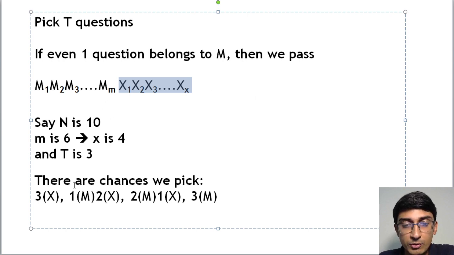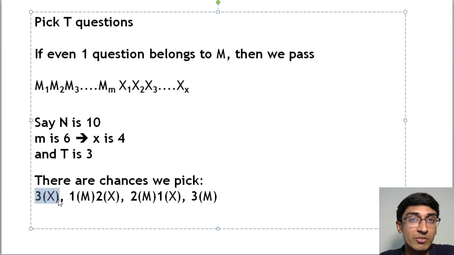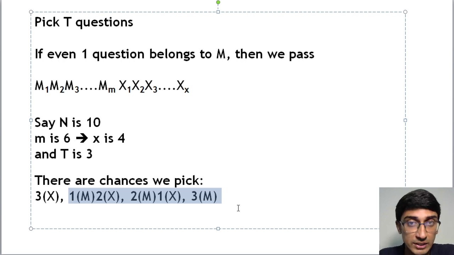So it's not 3 by 4. Please don't go for that. But what I'm saying is there are these 4 possible configurations, of which only one configuration exists in which I will fail. All the remaining 3 configurations, how many such configurations are there is a different story, but the remaining 3 configurations, any version of those configurations I will pass.